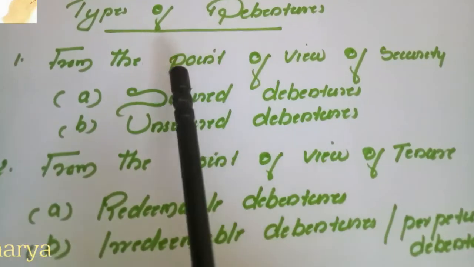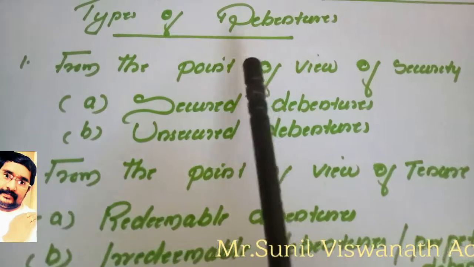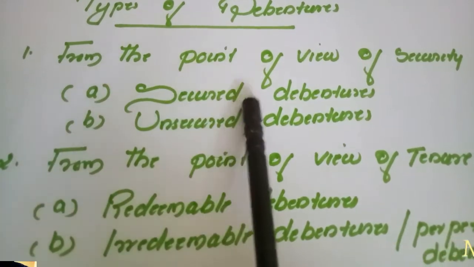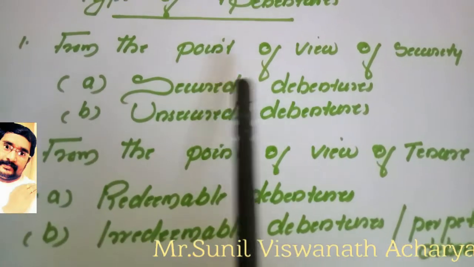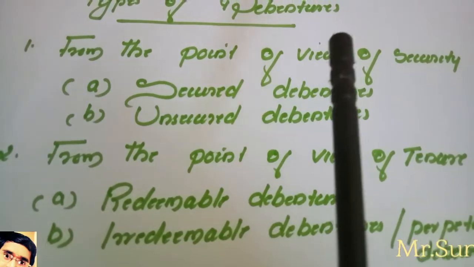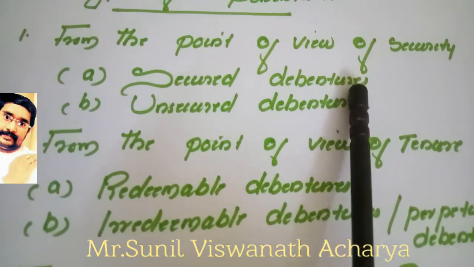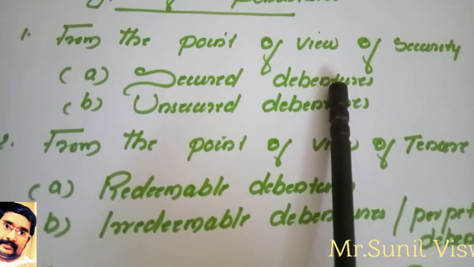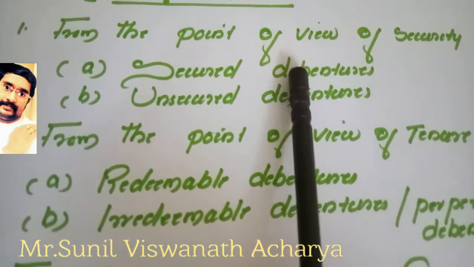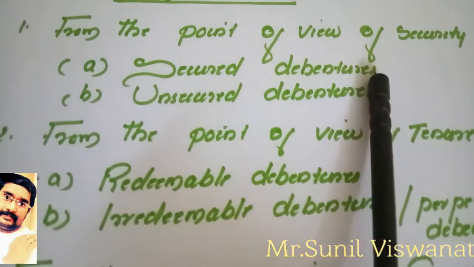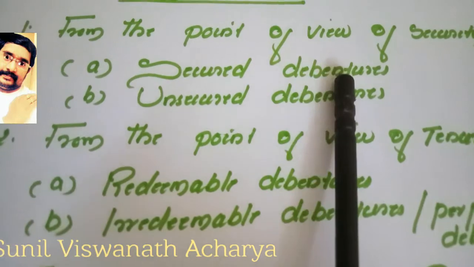First, on the basis of security, debentures can be classified into secured debentures and unsecured debentures. Secured debentures means the debentures which are secured on the assets of the company. Normally debentures are secured on the assets of the company. Secured on the assets means whenever money is not there, we can first sell the assets and pay back the money to the debenture holders.